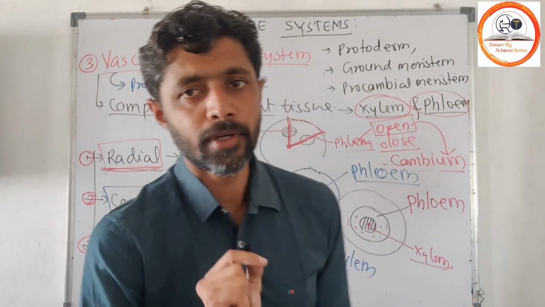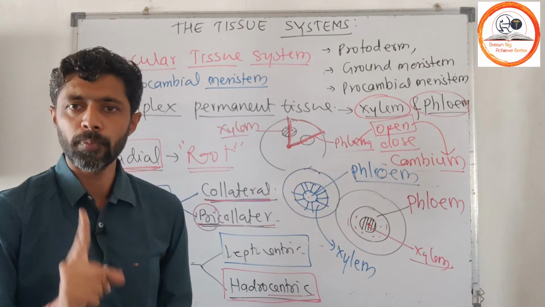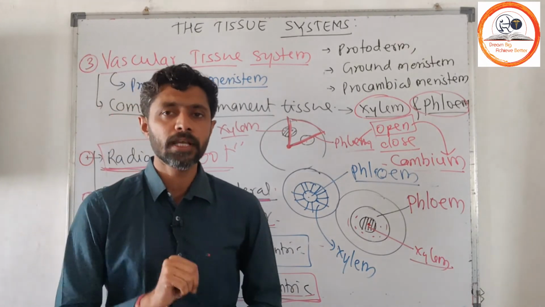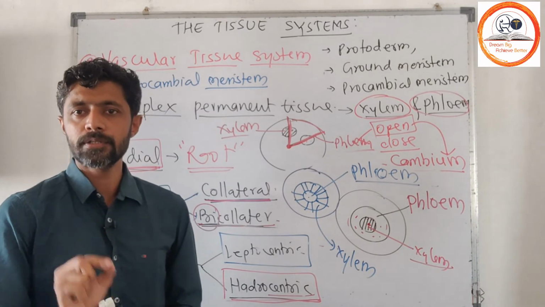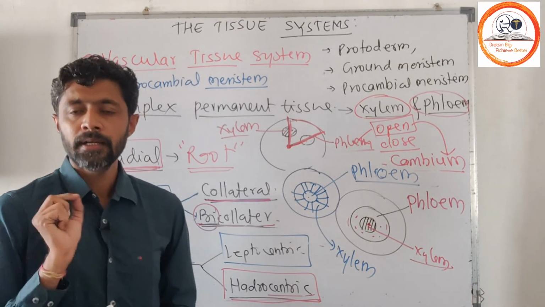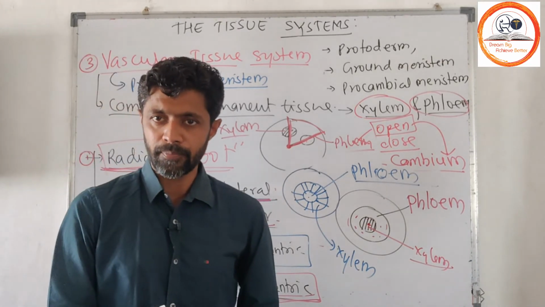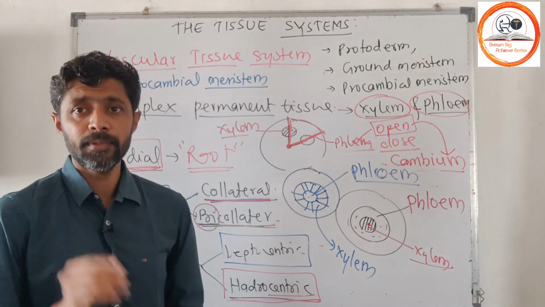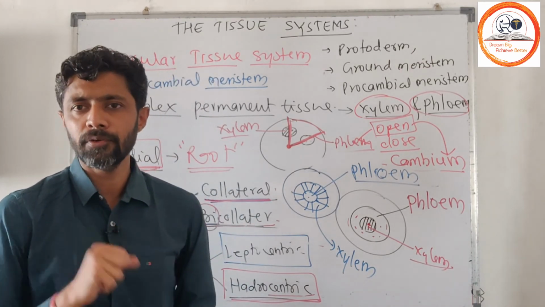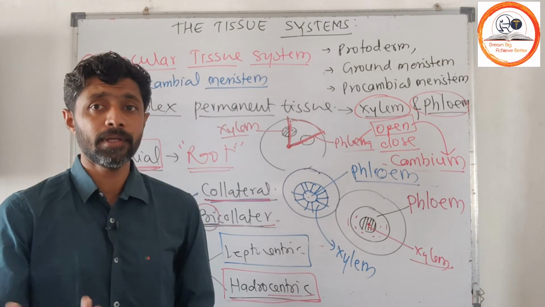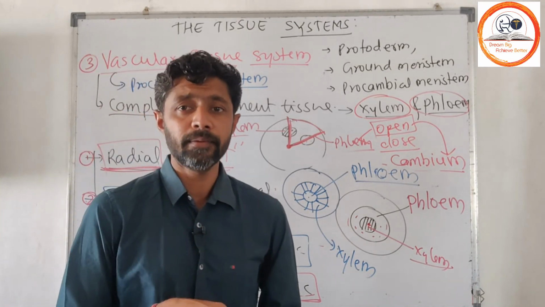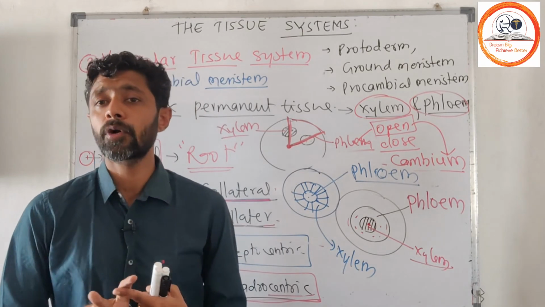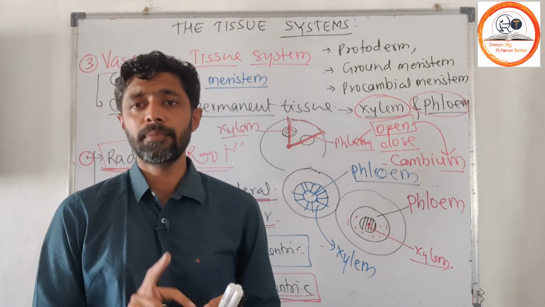And vascular bundles are also considered as open type and closed type on the basis of the presence of cambium. Cambium means secondary meristem. If cambium is present in the vascular bundle, then we call that cambium vascular cambium also, as we have considered while studying secondary meristem. Secondary meristem has two types of cambium, that is vascular cambium and cork cambium.